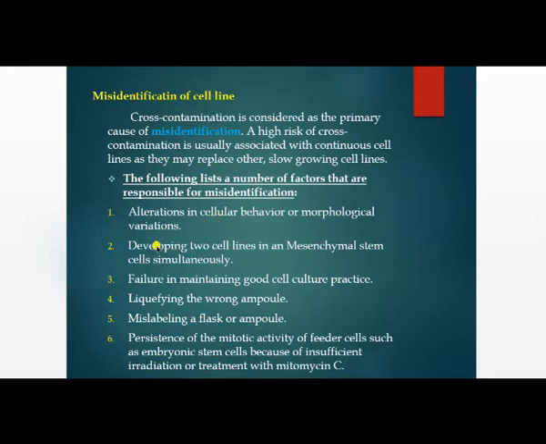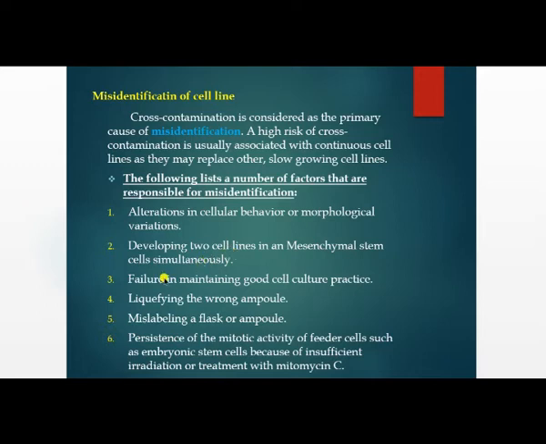Next is developing two cell lines in mesenchymal stem cells simultaneously. In mesenchymal stem cells, if you are developing two cell lines at one time, it can create cross contamination. At one time you can develop only a single cell line, not two, because two can create cross contamination.